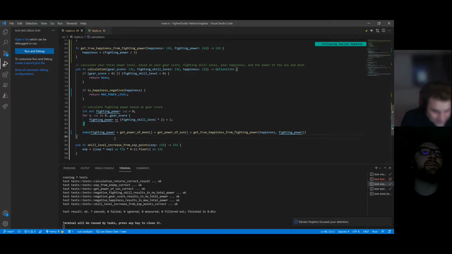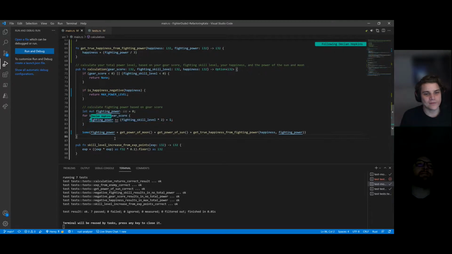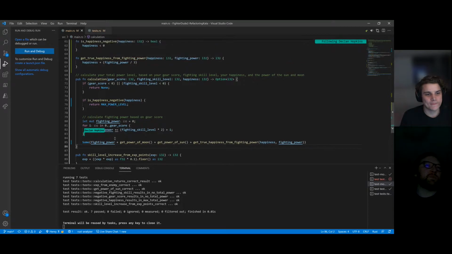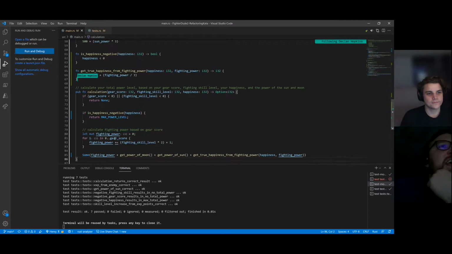Let's see. Calculate. The calculation itself is nonsensical, which makes this kind of hard. But I guess what it actually does, we don't really care. It's just gonna take your gear score, do this isolated thing with it, and give you back some number. I think this is a perfect example for an extract function, and the comment on line 79 gives us the name of it. Right. So let's do that.